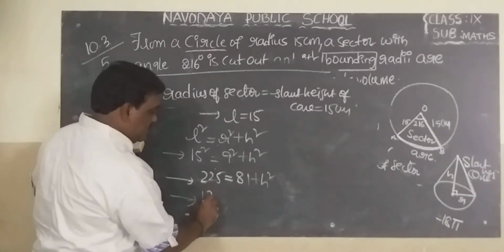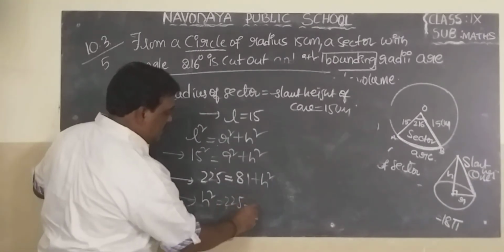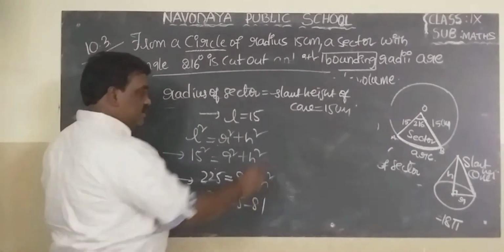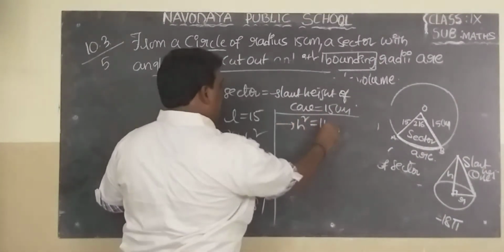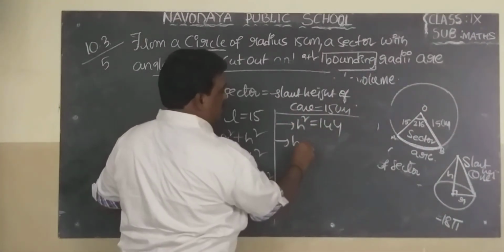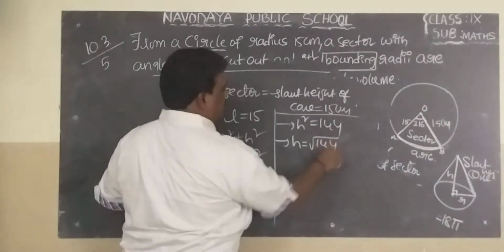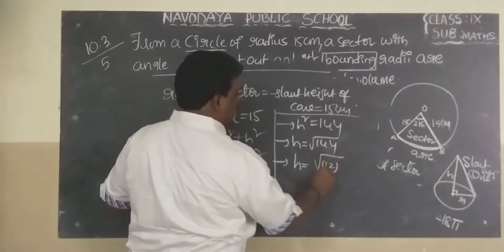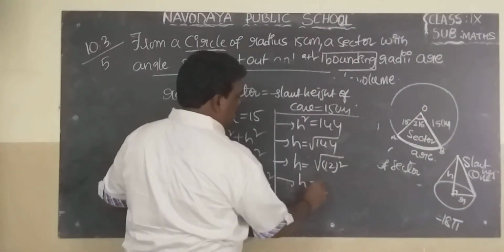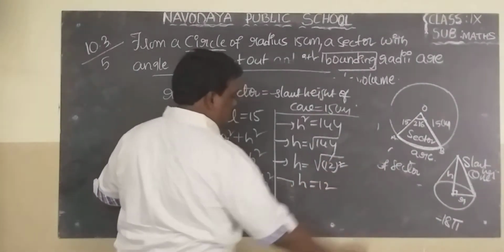So H square equal to 225 minus 81. Then H square equal to 144. H equal to root 144. H equal to root of 12 whole square. Square root cancels. H equal to 12.